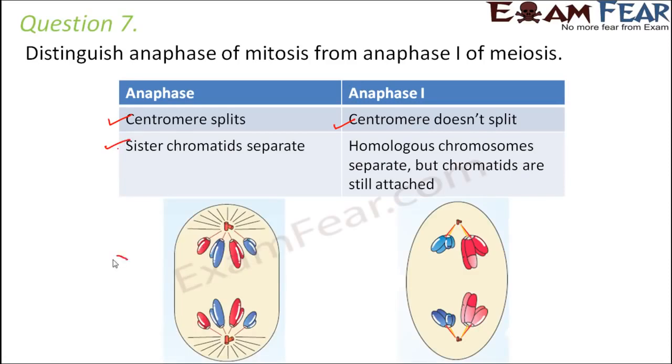So here if you see, it was just one chromosome and this was the centromere. Now it is one sister chromatid and another sister chromatid. But in the meiosis case, it was something like this. So when this split, you have two homologous chromosomes, and the centromere is still intact.